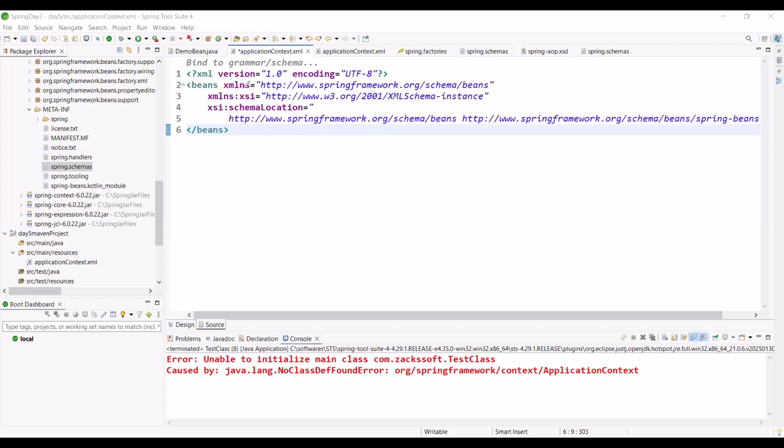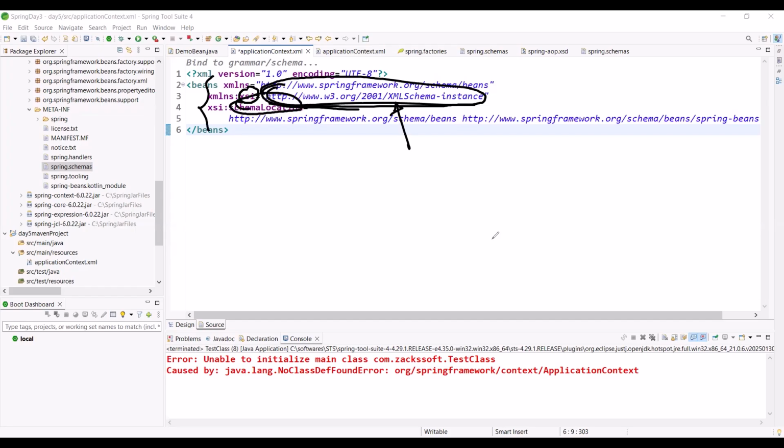Just observe. If you cannot understand this expression, no issues. Simply, this is the namespace. What is a namespace? You can simply consider it a package for tags, nothing more than this. And why are we using this XML schema instance namespace? So that we can use some special attributes, especially schemaLocation, right?